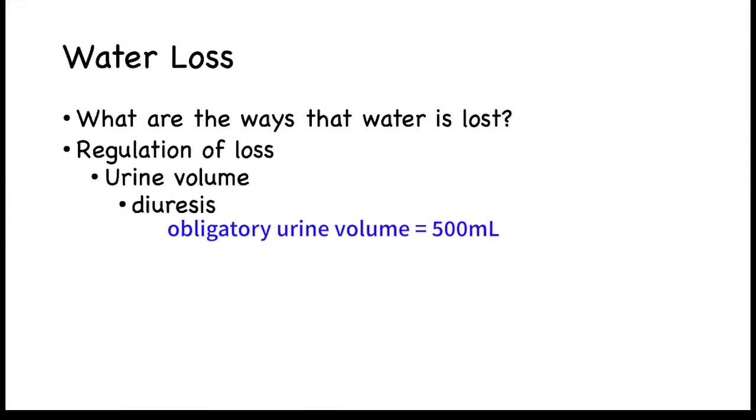There is an obligatory amount of urine that must be produced every day, and that's 500 mLs. So you cannot stop the complete loss, or replace the lost water or electrolytes, by the kidneys. But the kidneys can, during dehydration, support existing levels and slow down the rate of loss until water and electrolytes can be ingested.